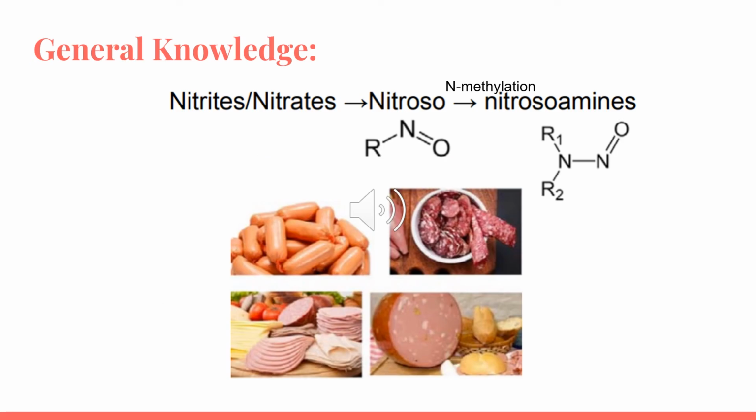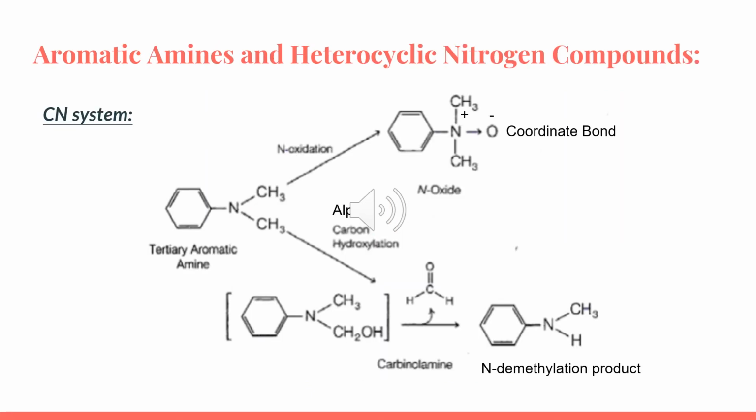As general knowledge, nitroso compounds are very toxic and carcinogenic. Sausages, processed food, salami, mortadella and processed meat all have nitroso compounds, and they are very toxic and carcinogenic. For the aromatic amines and heterocyclic nitrogen compounds, we can have para-hydroxylation, N-oxidation, N-hydroxylation, and N-demethylation.